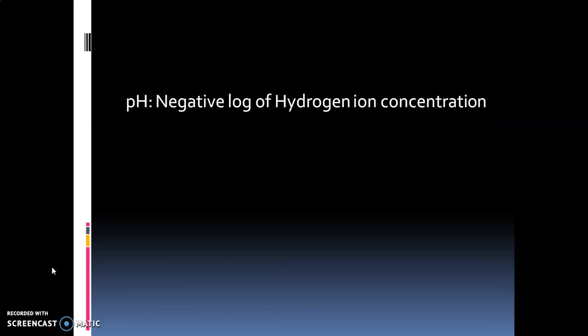Now let us come to pH. What is pH? It is negative logarithm of the hydrogen ion concentration. So it can be represented as pH is equal to minus log of H+.